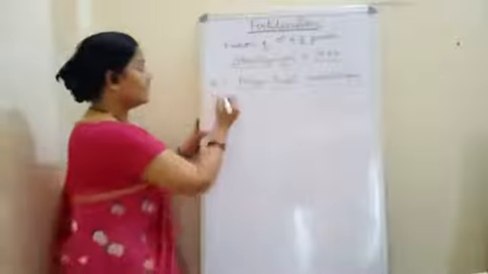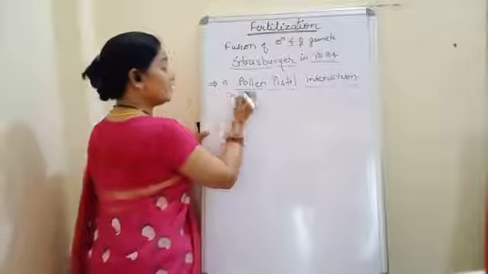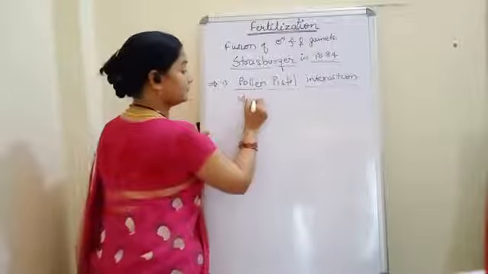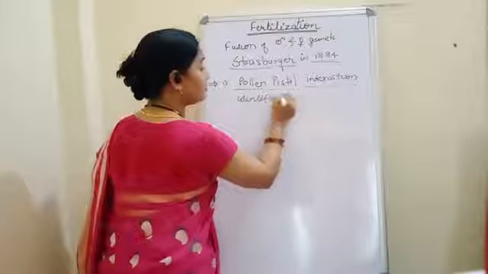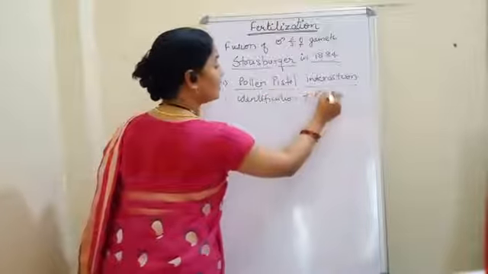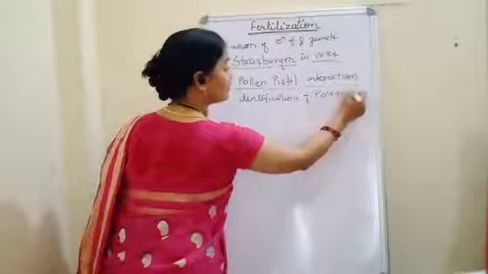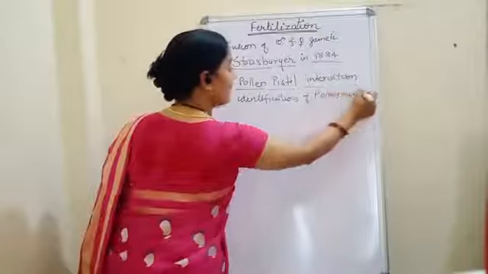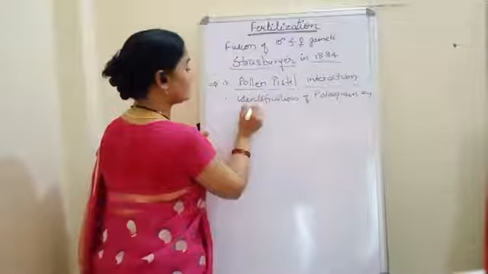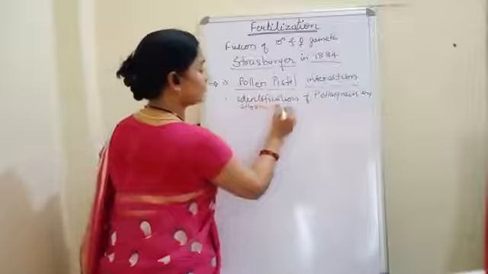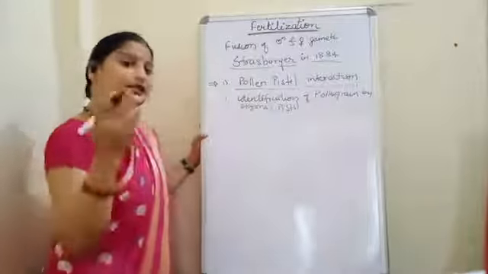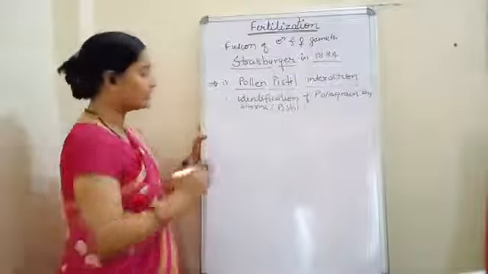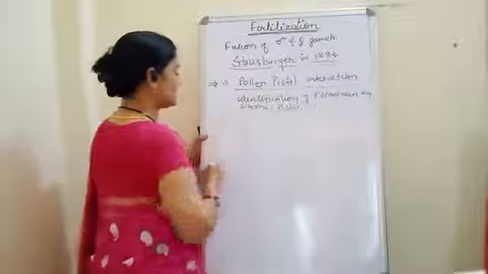Number one, what has happened? Identification of pollen grain by stigma. Okay, stigma we can also call a pistil. So this was the first. Now suppose the stigma has identified. What will happen after identification?